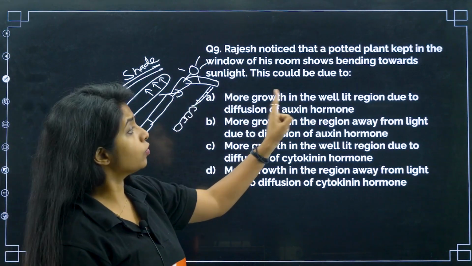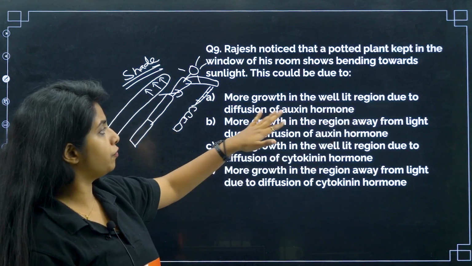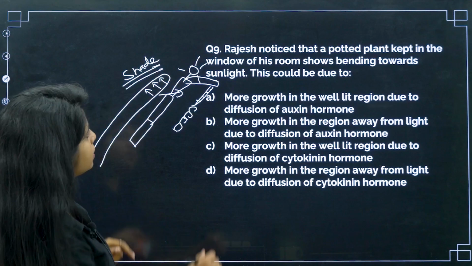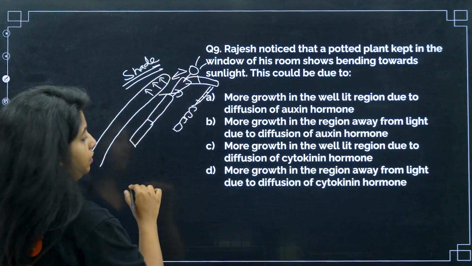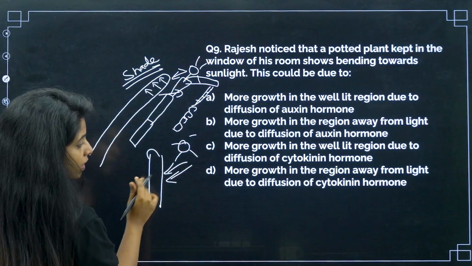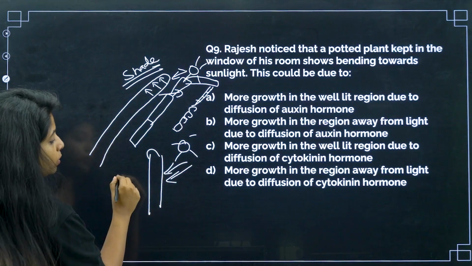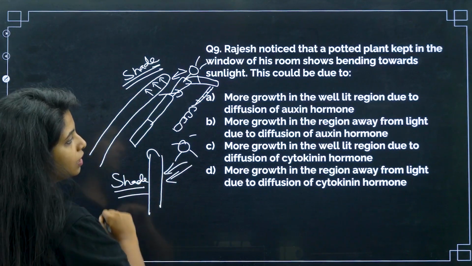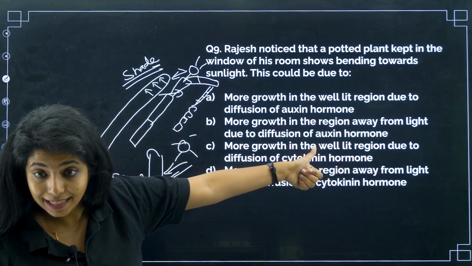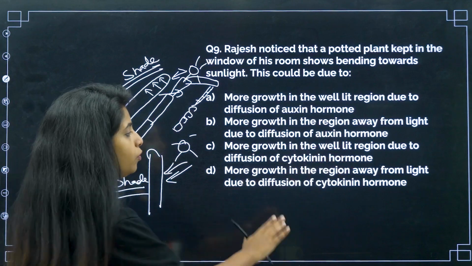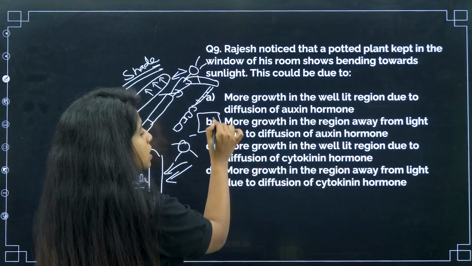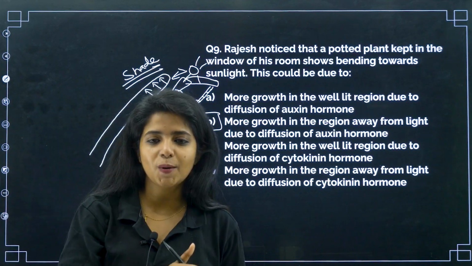So, more growth in the well-lit region due to diffusion of auxin hormone? No, it is not more growth in the well-lit region. If it was like this initially, and the sun was like this, the well-lit region will be this side. But auxin is moving towards the area where it has shade. So, more growth in the region away from the light due to diffusion of auxin hormone? Yes. More growth in the well-lit region? No. More growth in the region away from the light due to diffusion of cytokinin hormone? No, children, it is auxin, and auxin is responsible for cell elongation.